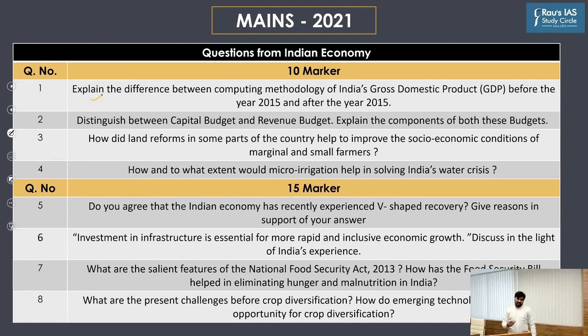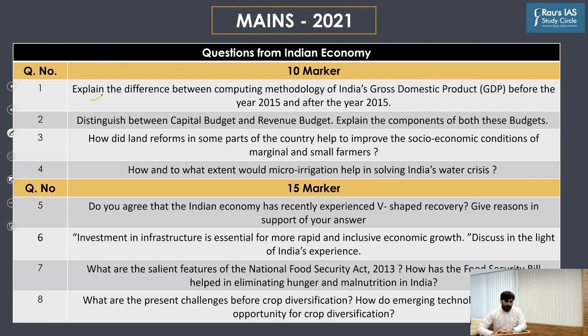Now, why has this question been asked? See, there has been a raging debate in India that we may be overestimating our GDP. Former Chief Economic Advisor, Mr. Arvind Subramanian, believes that we are probably overestimating our GDP. And such a concern has come into being, particularly after the change in the GDP methodology after the year 2015.